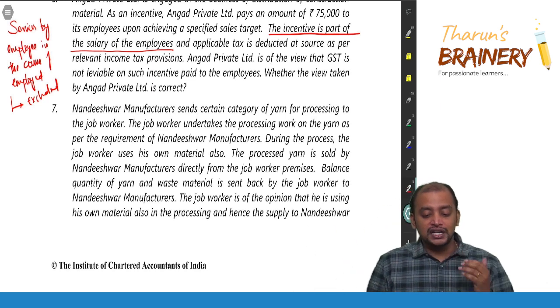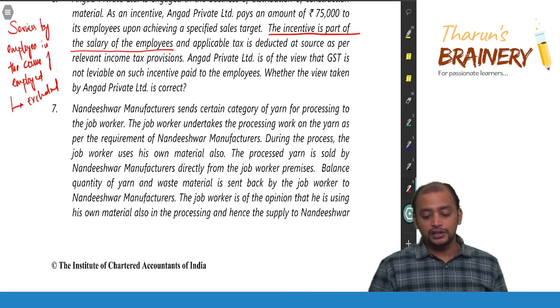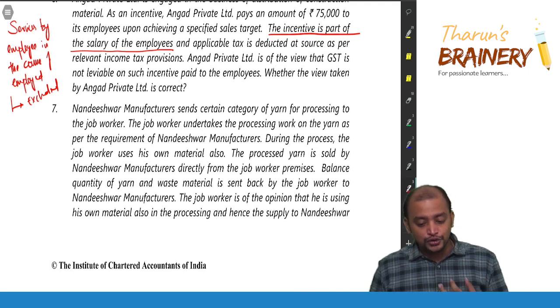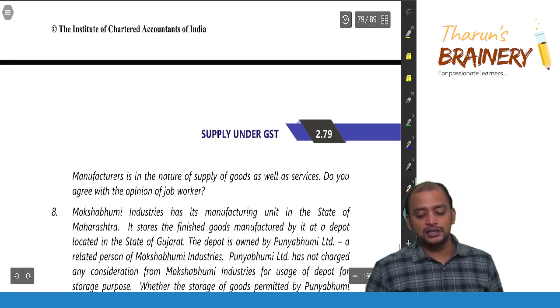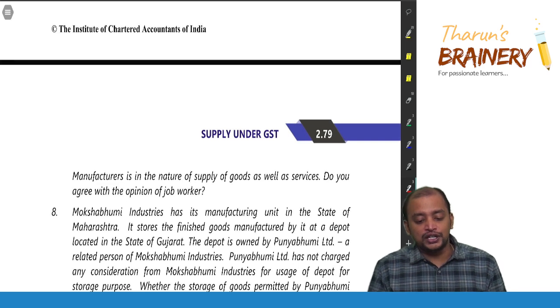Balance quantity of the yarn and the waste material is sent back by the job worker to the Nandishwar manufacturers. The job worker is of the opinion that he is using his own material also in the processing, and hence supply to Nandishwar manufacturers is in the nature of supply of goods as well as services. Do you agree with the opinion of the job worker?